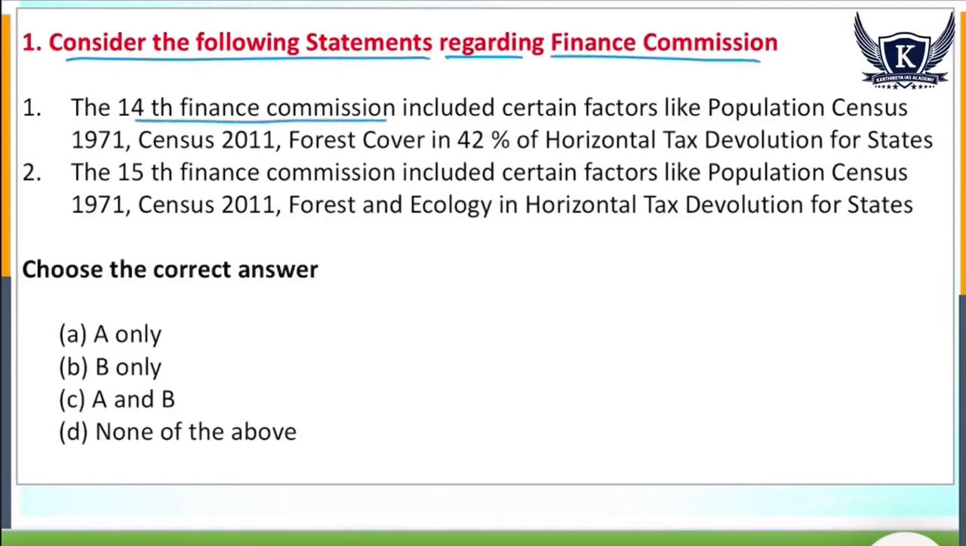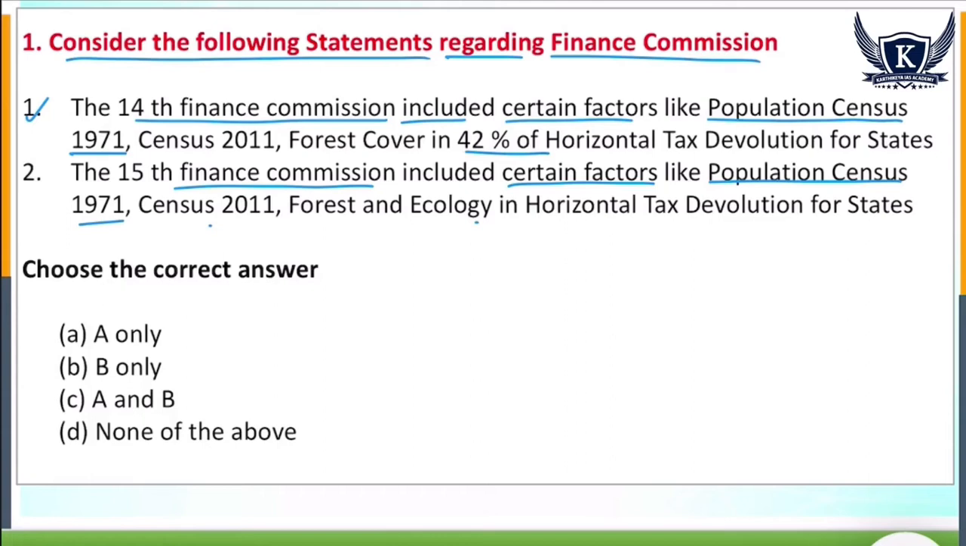The 14th Finance Commission included certain factors like population census 1971, census 2011, and forest cover in 42% of tax devolutions, especially horizontal tax devolution for the states. This is the first statement. And come to the second statement. The 15th Finance Commission included certain factors like population census 1971, census 2011, and forest and ecology in the horizontal tax devolution. My dear student, this is a very difficult question if you don't know the real details about this question. Otherwise, you are going to lose a mark.